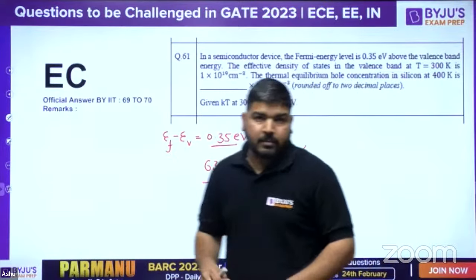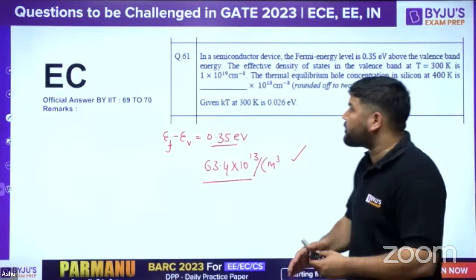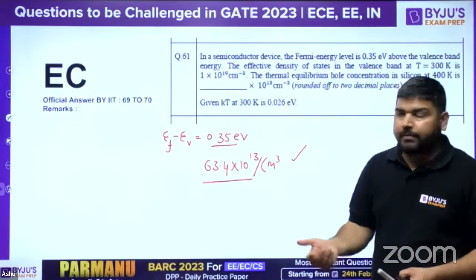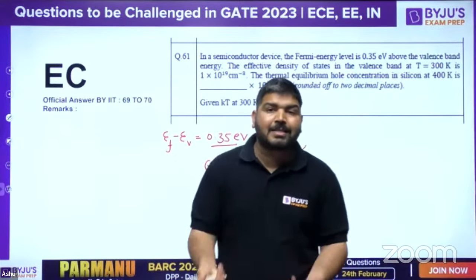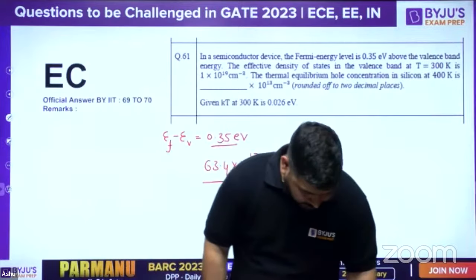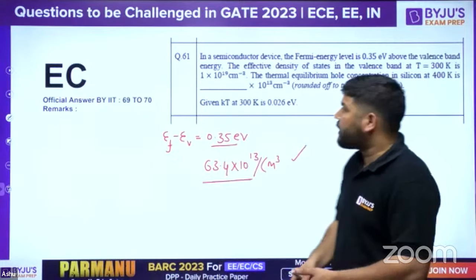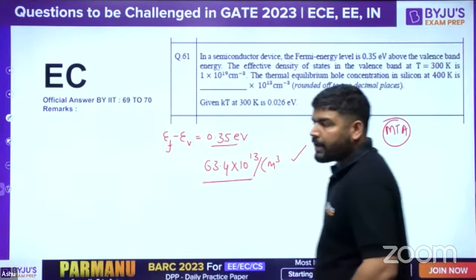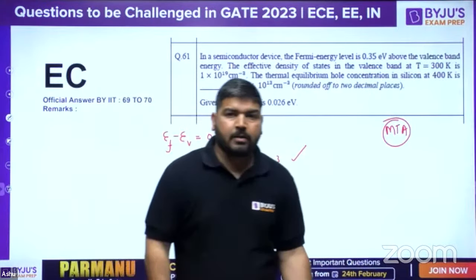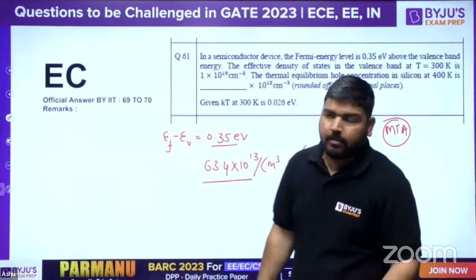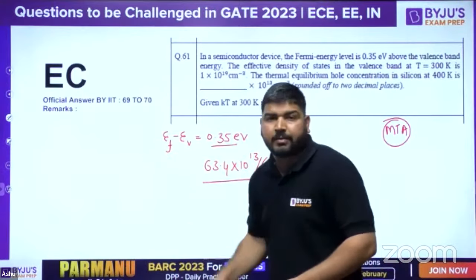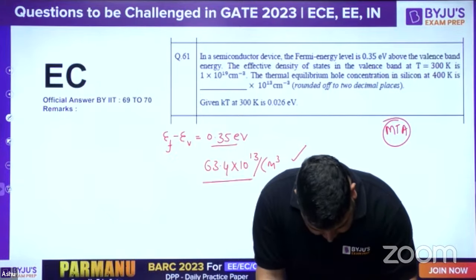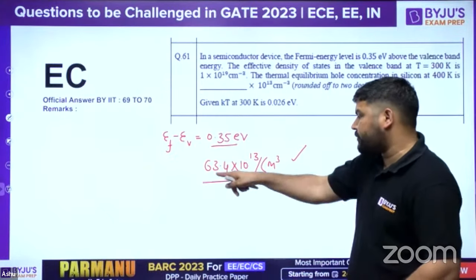But the problem is, there are so many doubts in this question. This EF minus EV is a temperature dependent quantity. So obviously, temperature is not mentioned in this question, so there should be a variation. So you can go with marks to all also. Because if temperature variation is not given, then it has to be marks to all. But if they are considering that EF minus EV is constant, if there is no temperature variation, then what you can do is, you can challenge for the answer.